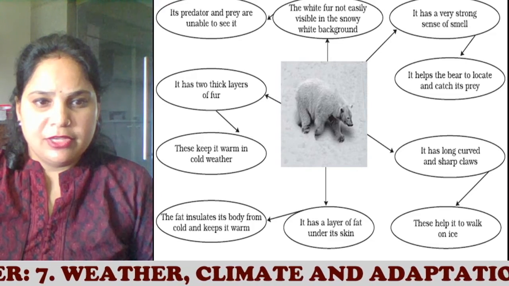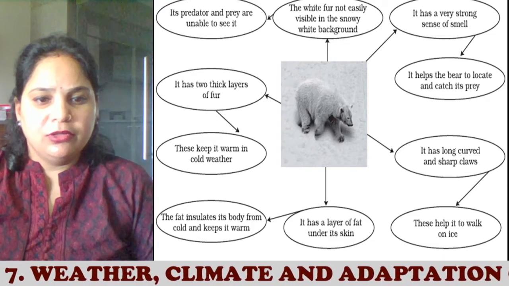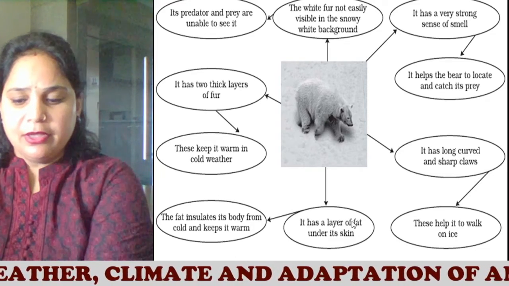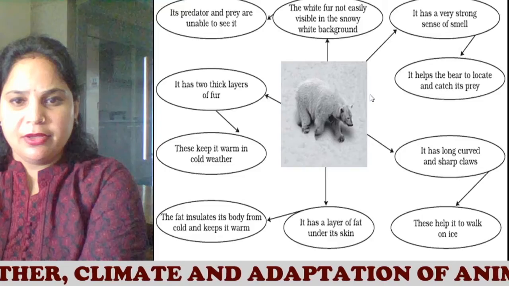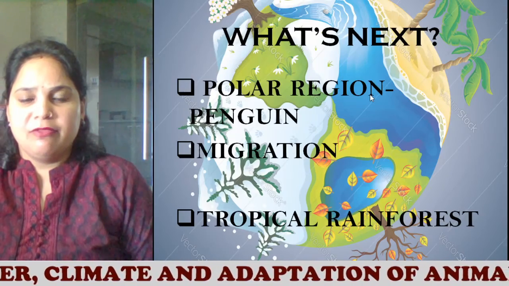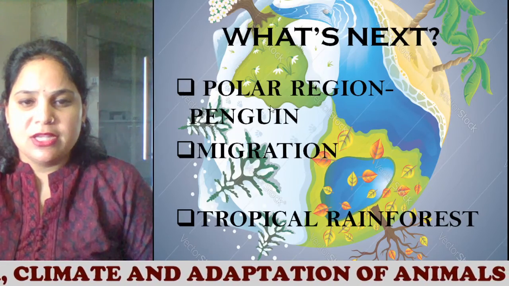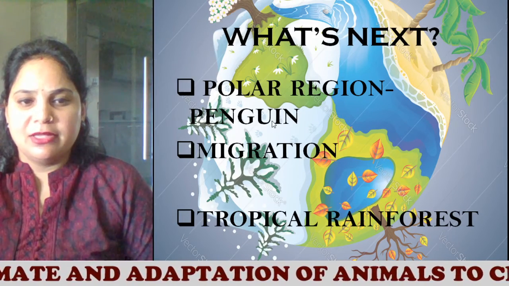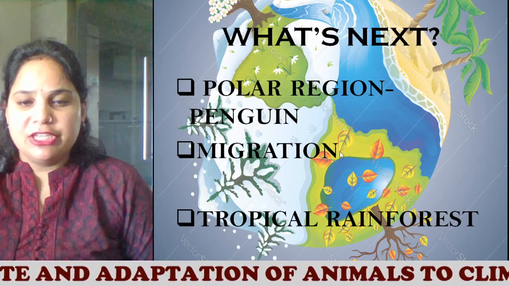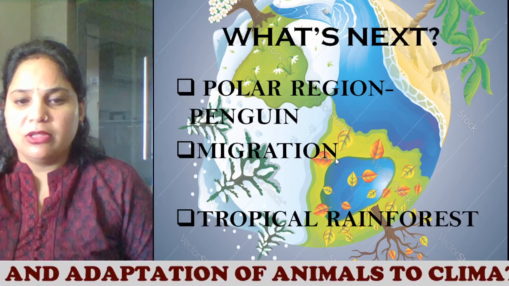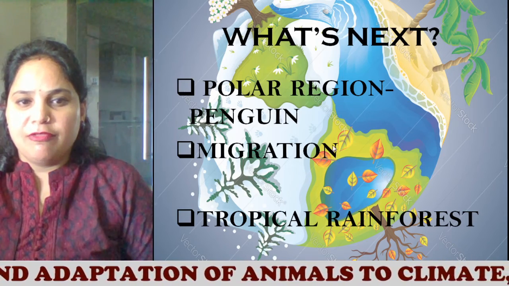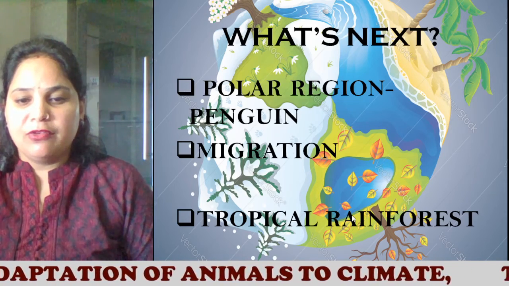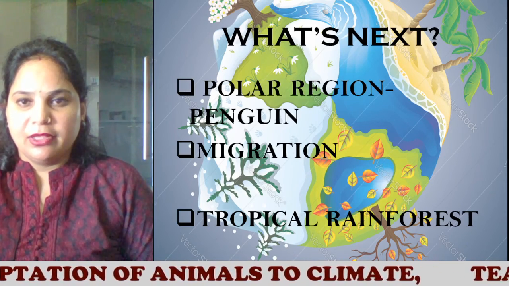So we've just watched the video on the characteristics of the polar bear. Okay, so here we finish with the polar bear. Now what is the next topic? What we are going to see in the next session is animals in the polar region, the next animal, that is the penguin. Then migration, the process of migration and how the migratory birds follow this migration from one place to another, and then the tropical rainforest. Thank you, class.